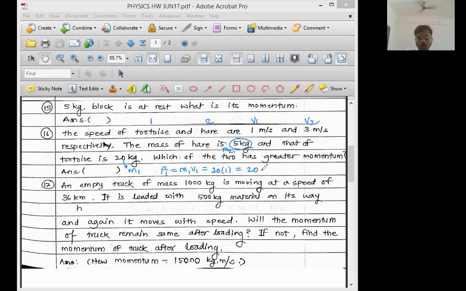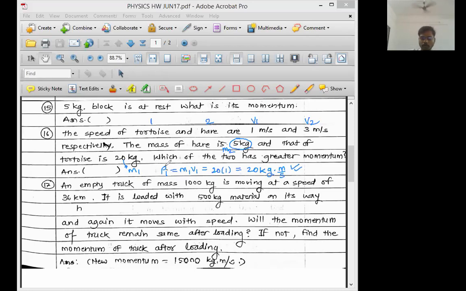Yes. Tell me the unit. Momentum is mass into velocity, so the unit will be the unit of mass multiplied by the unit of velocity, because the formula is mass into velocity. So what will the unit be, sir? Kg multiplied by meter per second. Sneha, think again. What will the mass unit be? Kg. What will the velocity unit be? Meter per second. Yes, all of you have given the correct answer. Yes, Jihana, you are right. Ira, right. So the answer is 20 kg meter per second.